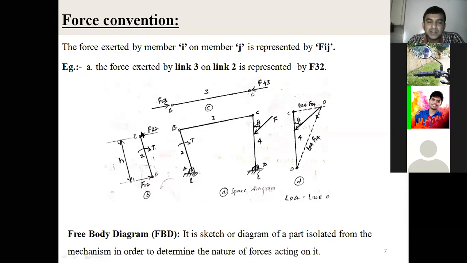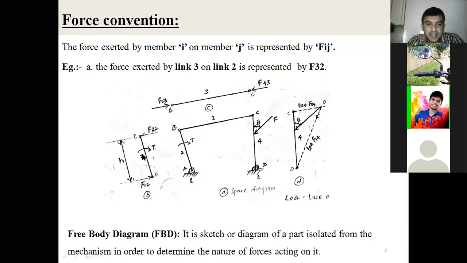On the diagram which is isolated from the main diagram, we can see the nature of the forces acting on it. The sketches are shown here as B, C, D. Those diagrams are called free body diagrams. Why do we call it a free body diagram? It is a sketch or diagram of a part isolated from the mechanism or main part, in order to determine the nature of forces acting on it.